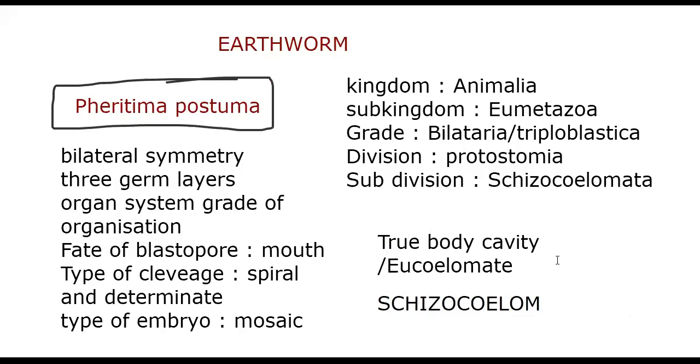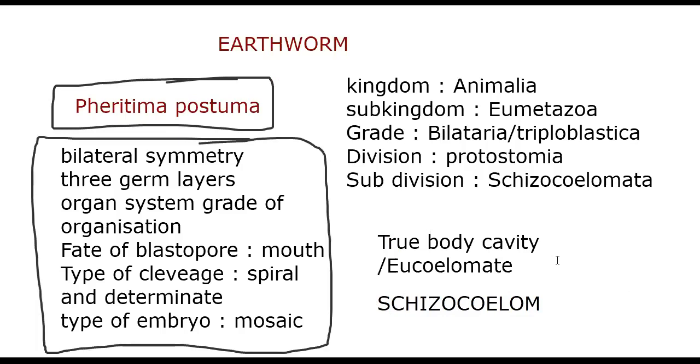I am saying this because there are some possibilities in the questions. Previously, a question was asked about the type of cleavage in cockroach. Hoping that a similar kind of question may come, we learned the same features in the kingdom hierarchy, and here we are learning them individual-wise. Not only earthworm, for any individual they give, you will be able to answer because of the kingdom hierarchy we learned earlier.